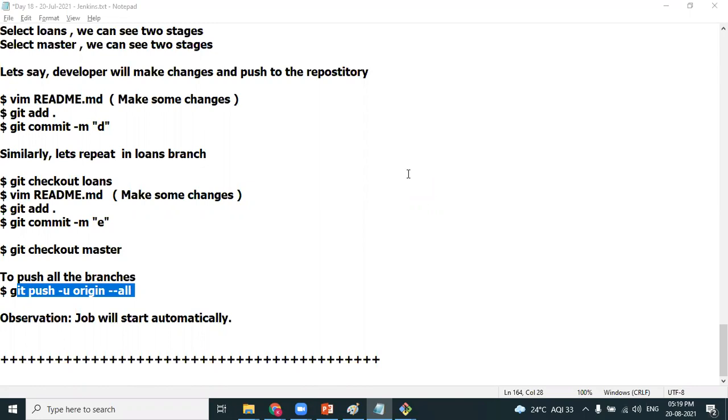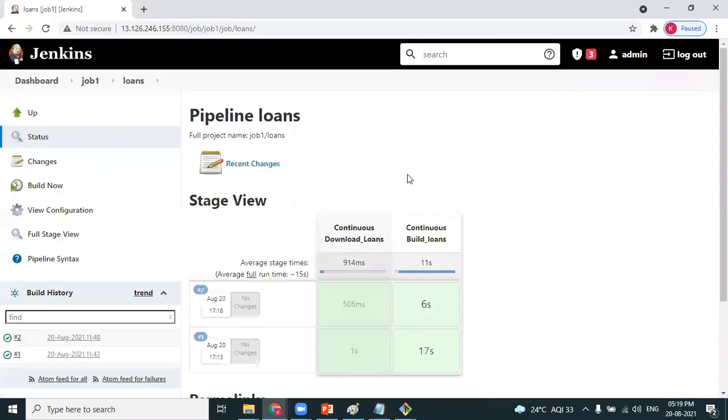Are we manually running the jobs? No, not manually. We are not manually running the multi-branch pipeline. In the second iteration, did we manually run it? No, it has been executed automatically. So when changes happen to 2 branches, only those 2 branches get automatically processed.